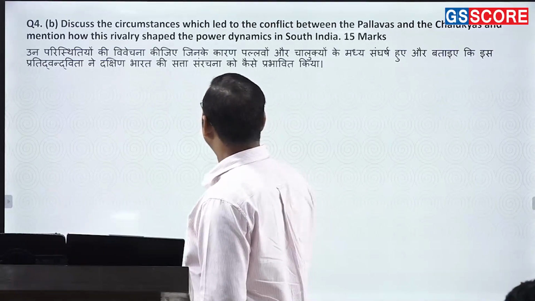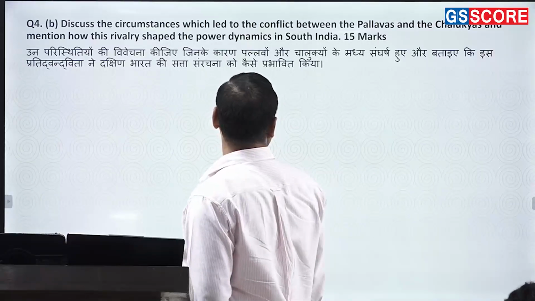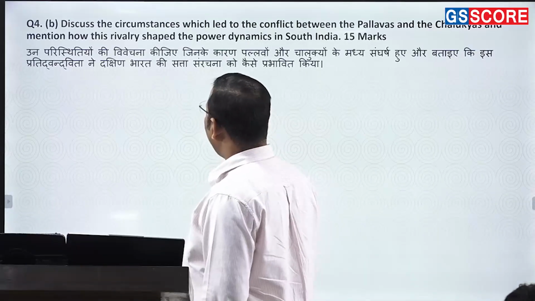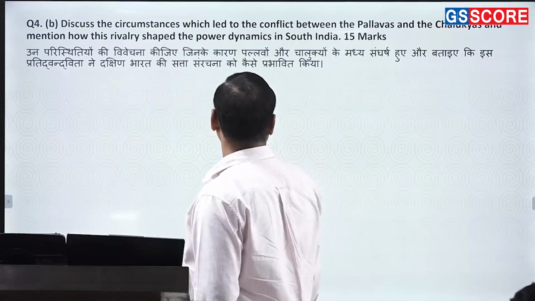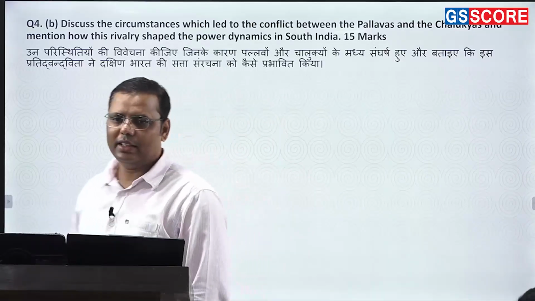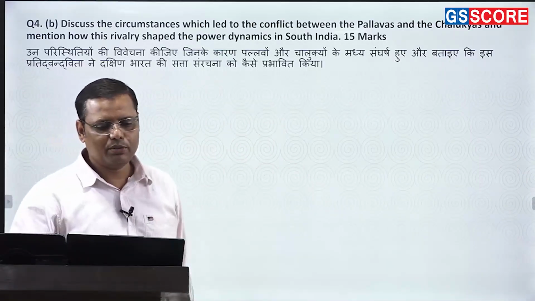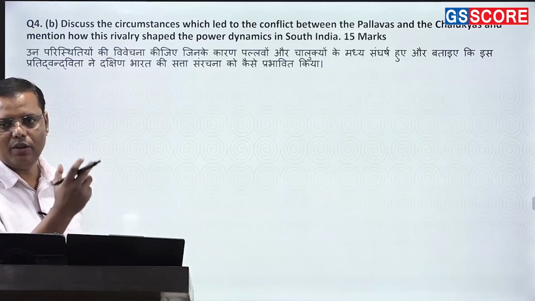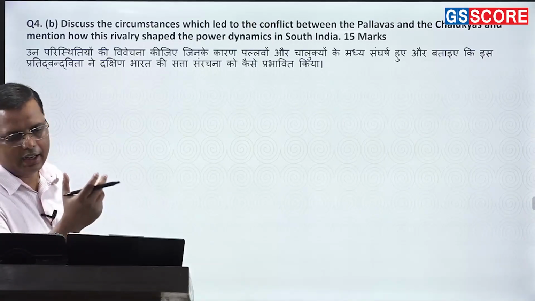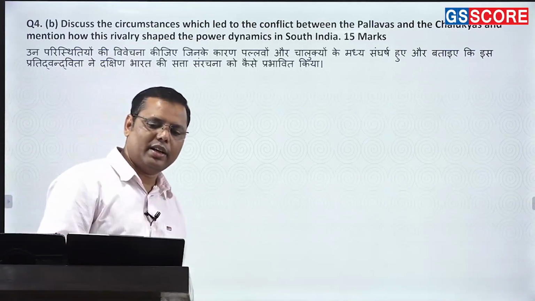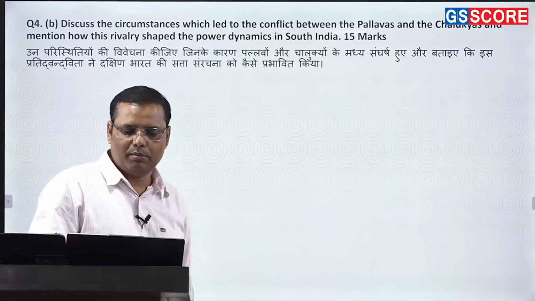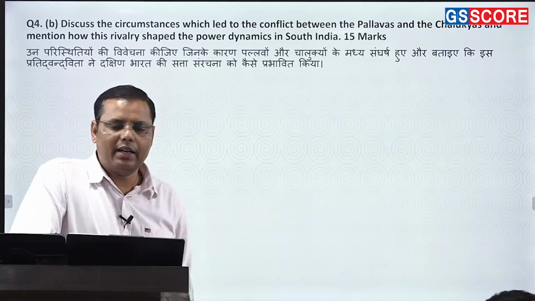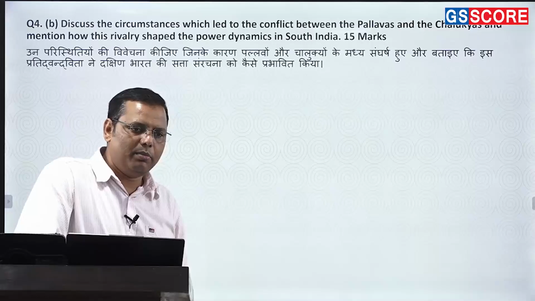Okay, discuss the circumstances which led to the conflict between Pallavas and the Chalukyas and mention how this rivalry shaped the power dynamics in South India. A simple question, I think there's no complexity. The moment it comes to the conflict between the two, one is the certain lucrative resource centers. So when it comes to the lucrative resource centers, what are the most important ones? Basically certain deltas. Krishna and Tungabhadra delta was one important.